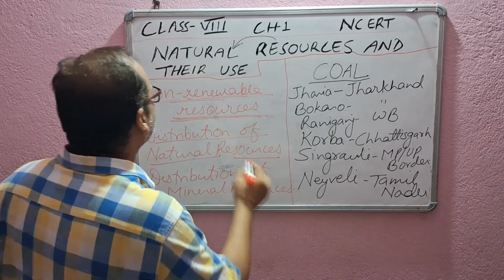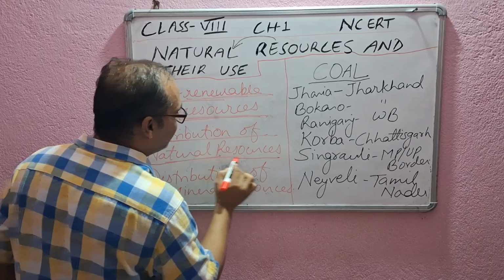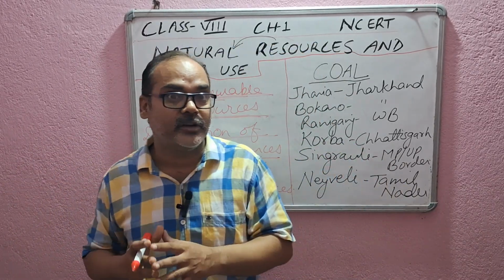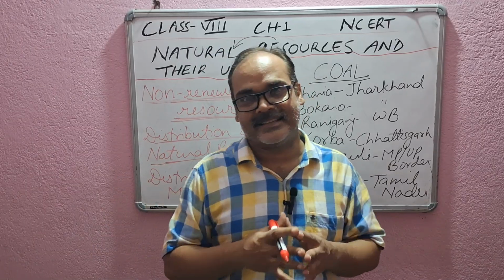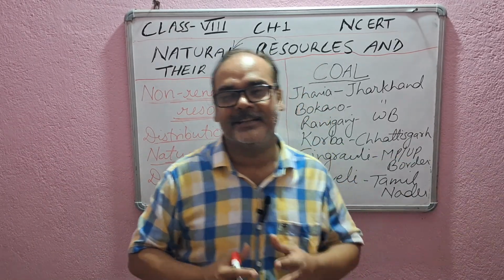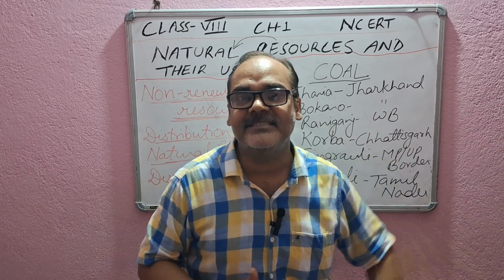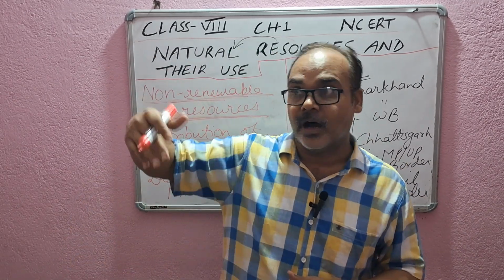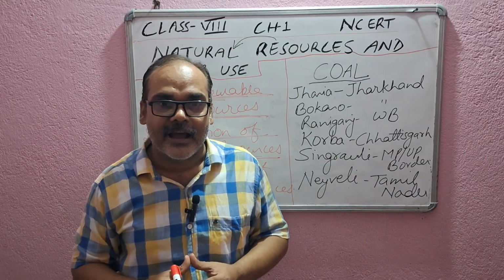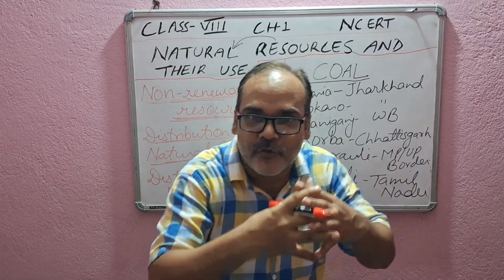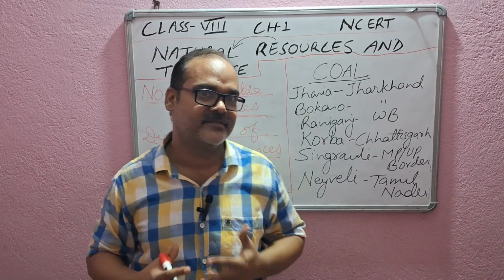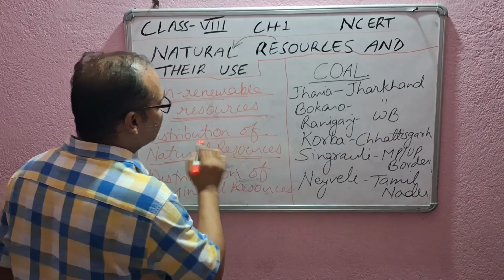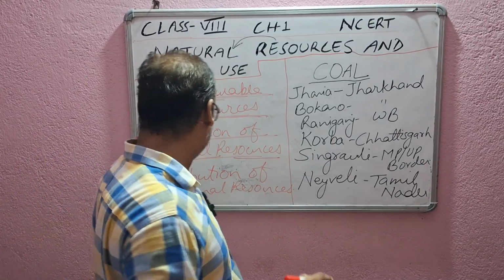In the same way, natural resources are unevenly distributed, and it affects human settlement, trade relations, business activities, relations with other countries, and sometimes it results in conflict between states and between countries, right? Okay, so natural resources are unevenly distributed.